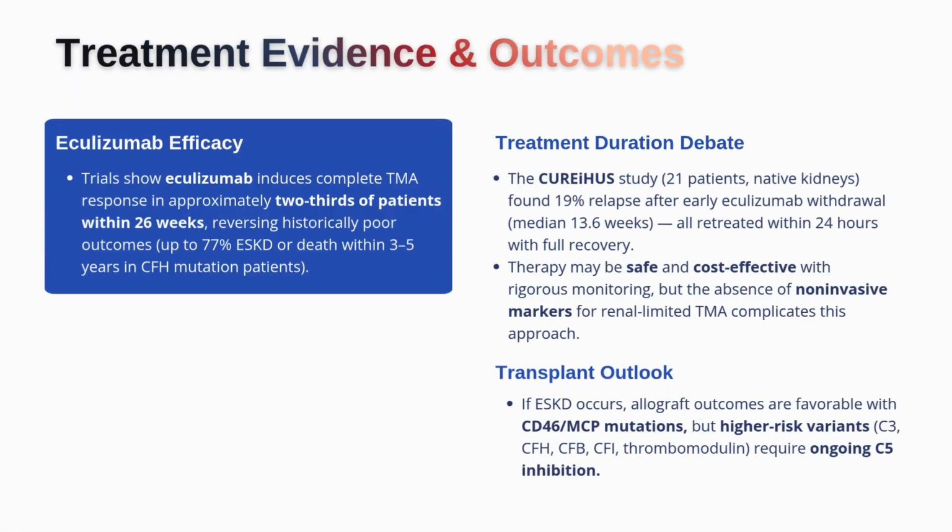The good news is that complement-mediated TMA is no longer the devastating disease it used to be. Historically, before complement inhibitors became available, many patients progressed to end-stage kidney disease or died within only a few years. In some high-risk genetic groups, especially patients with CFH mutations, the risk of end-stage kidney disease or death reached very high levels. The introduction of eculizumab changed that completely. Clinical studies have shown that nearly two-thirds of patients can achieve complete TMA response within about 6 months of therapy. That means improvement in kidney function, stabilization of hematologic parameters, and interruption of the chronic endothelial injury process. Rather than simply slowing disease, eculizumab can fundamentally change the trajectory of the illness.